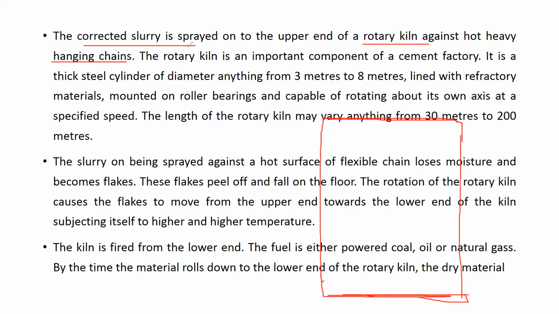Now the corrected slurry is sprayed into the upper end of the kiln. So this is the upper end, and in this upper end we are spraying the slurry against the hot heavy hanging chain, which will be there.